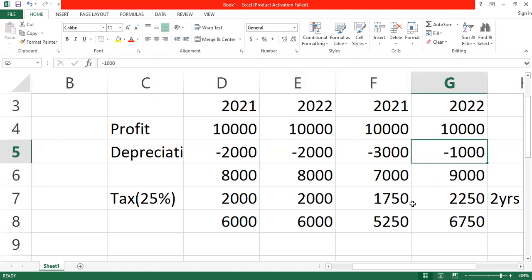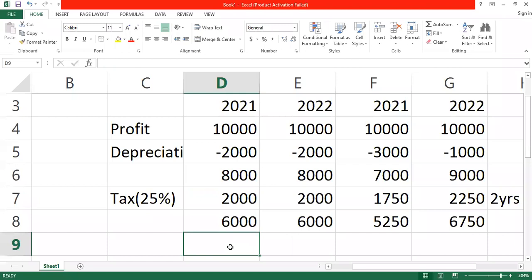So what we do is that, okay, under normal circumstance, the tax that we're supposed to pay is supposed to be 1,750, but we are projecting for what? 2,000. What do we have to do? We have to come and subtract a figure so that we can be on the same line with the 1,750. And that figure will be 250, isn't it? Sure. The figure that we are going to subtract from 2,000 will be 250, isn't it?